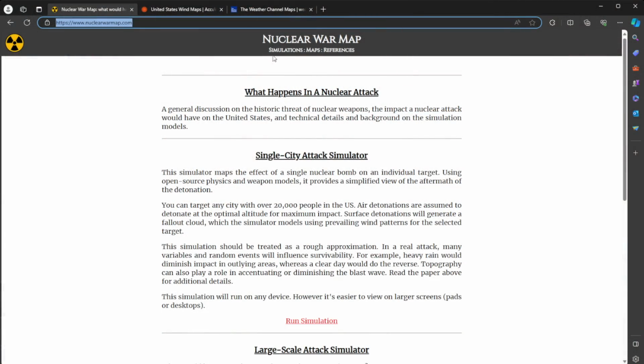bit more how it works. Stick through this. This is going to be something you'll certainly want to watch. And I'll link this below so you can use it. It's the nuclear war map. Excellent. Simulations, maps, and references.